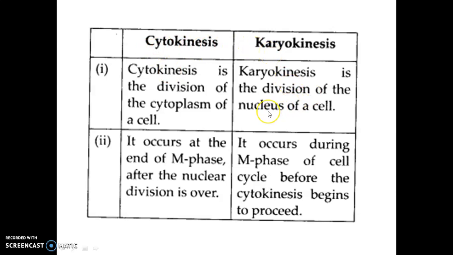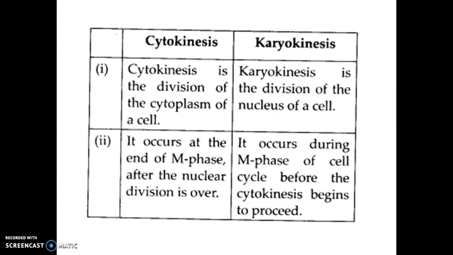What is karyokinesis? It is a division of the nucleus. Clear? Then cytokinesis occurs at the end of M phase after the nuclear division is over, whereas karyokinesis occurs during M phase of the cell cycle before the cytokinesis begins. Clear, children?